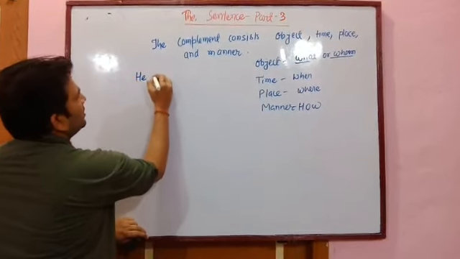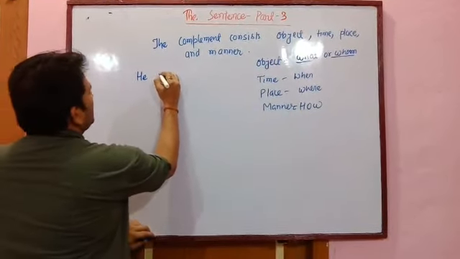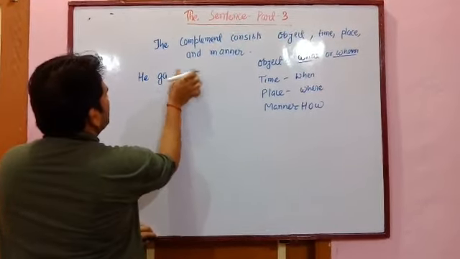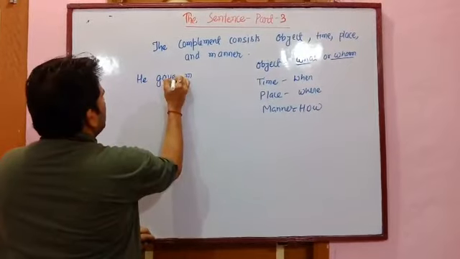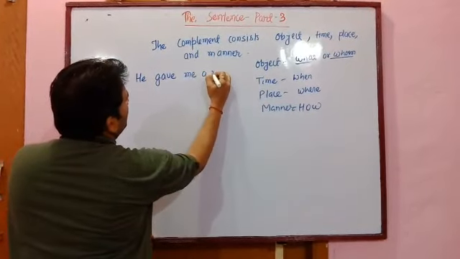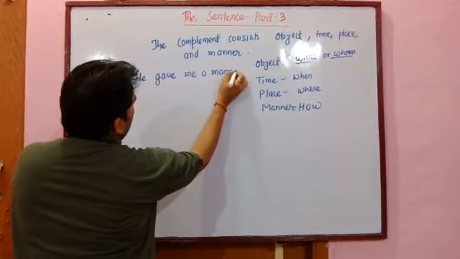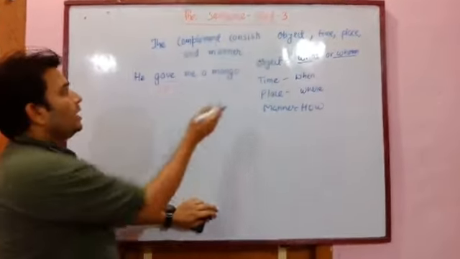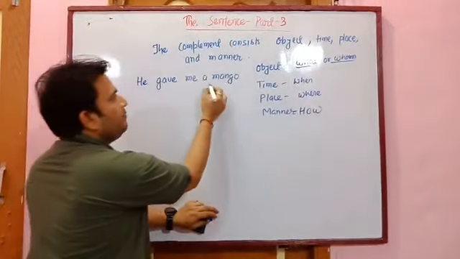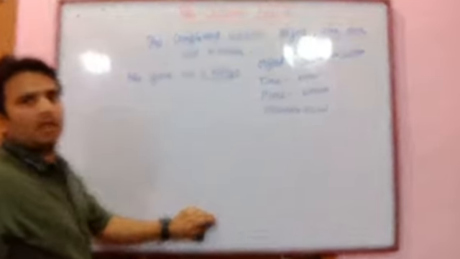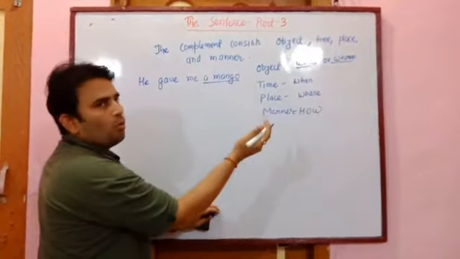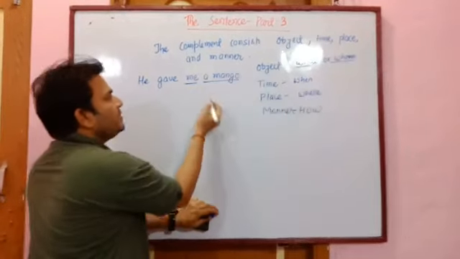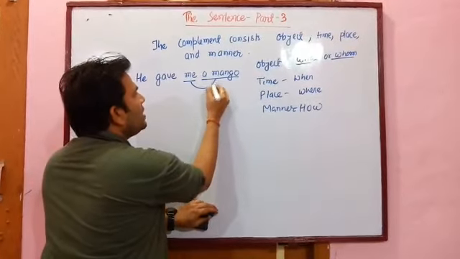He gave me a mango. Okay, what did he give me? He gave me a mango. This is an object. And to whom did he give a mango? Me. That means both are objects.